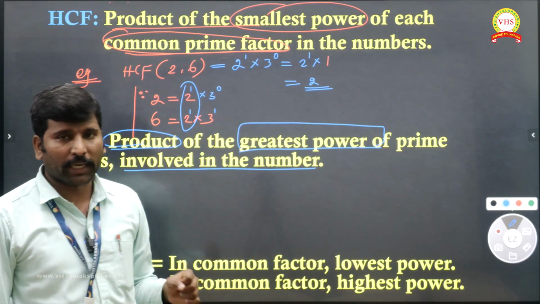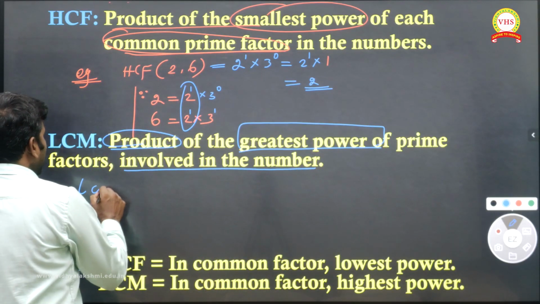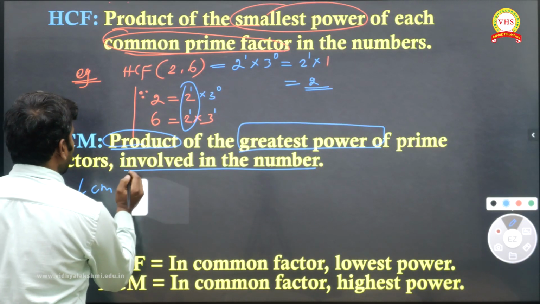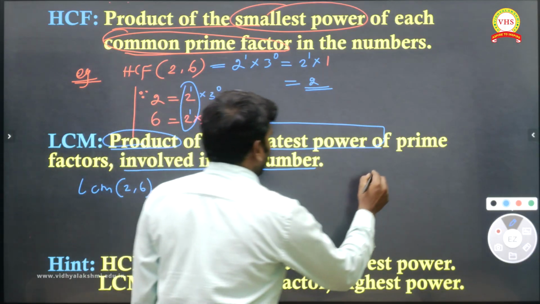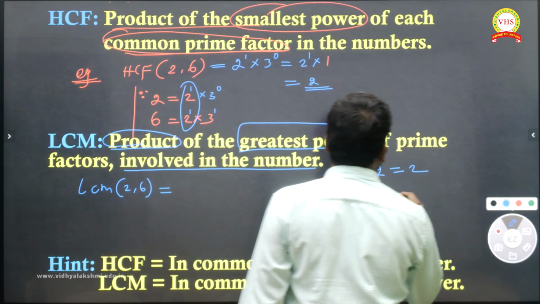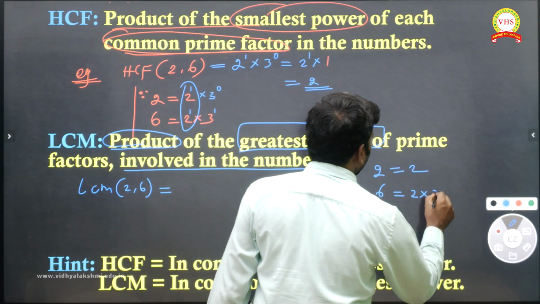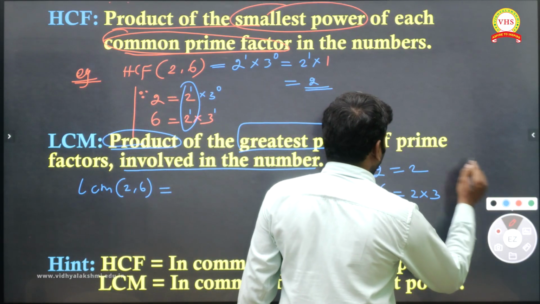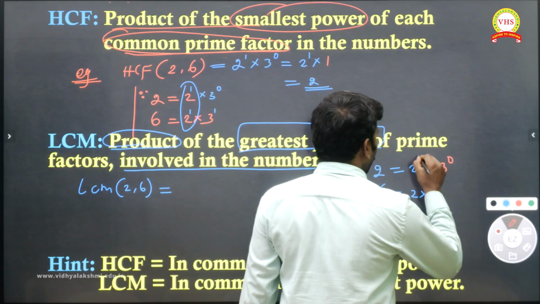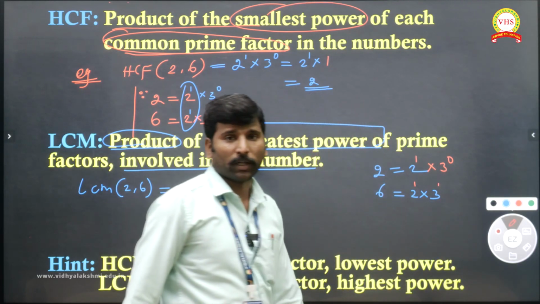Let me take the same numbers as before: LCM of 2 and 6. The prime number we have for 2 is 2. The prime factorization of 6 is 2 into 3. Now how can we write 2? The power of 3 must be 0, and the other powers are all 1.